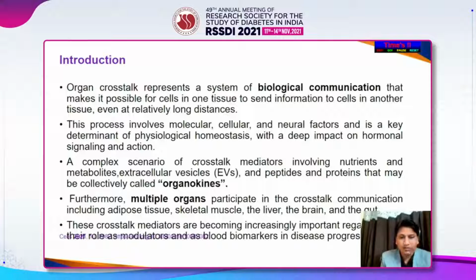A complex scenario of crosstalk mediators involving nutrients and metabolites, extracellular vesicles or exosomes, peptides and proteins may be collectively called organokines. Furthermore, multiple organs participate in this crosstalk communication, including the adipose tissue, skeletal muscles, the liver, brain, gut, and to extend that, even the macrophages, bone, and the endothelium. All these organs are involved in the crosstalk. And these crosstalk mediators are becoming increasingly important because of their action as modulators and as blood biomarkers in disease progression.